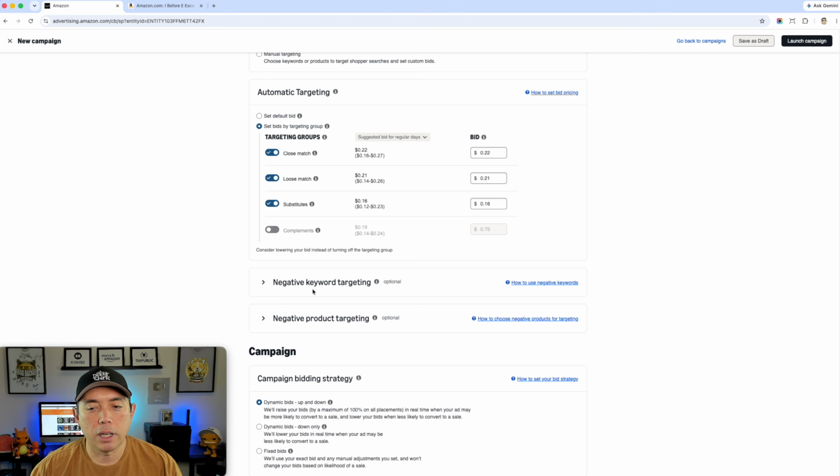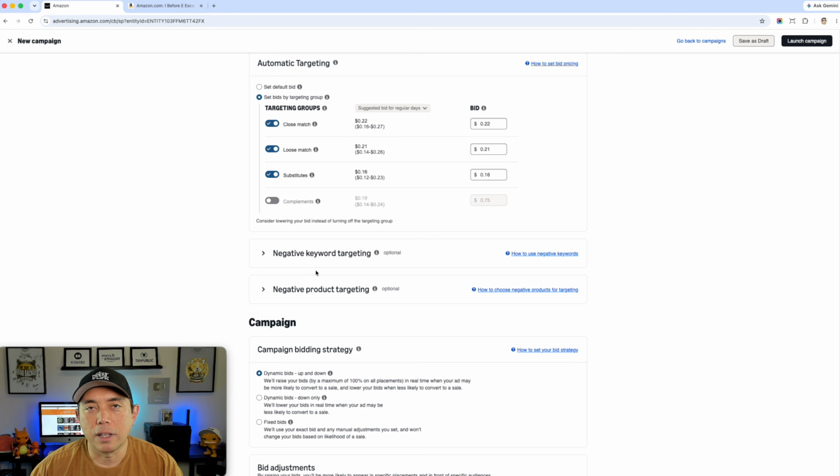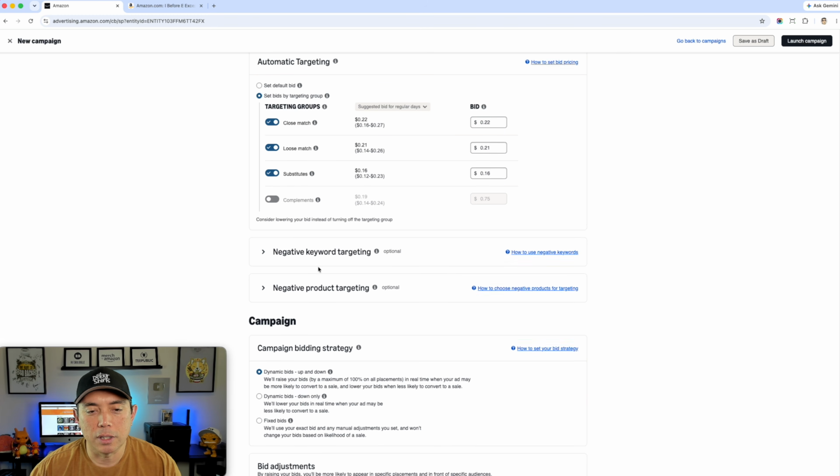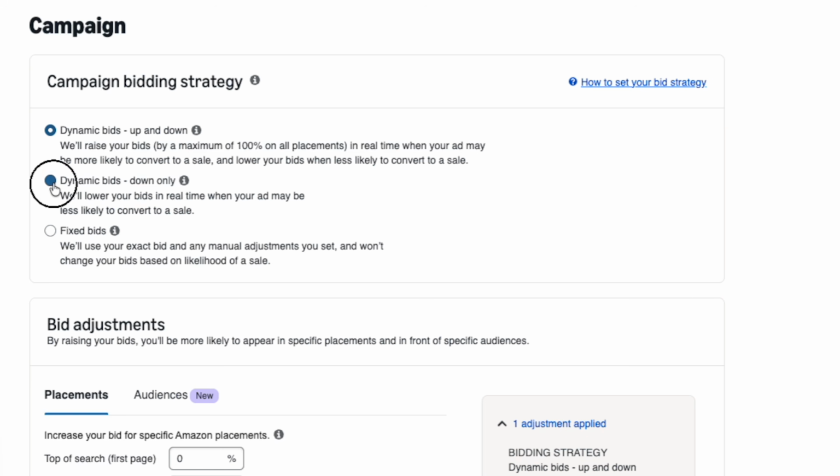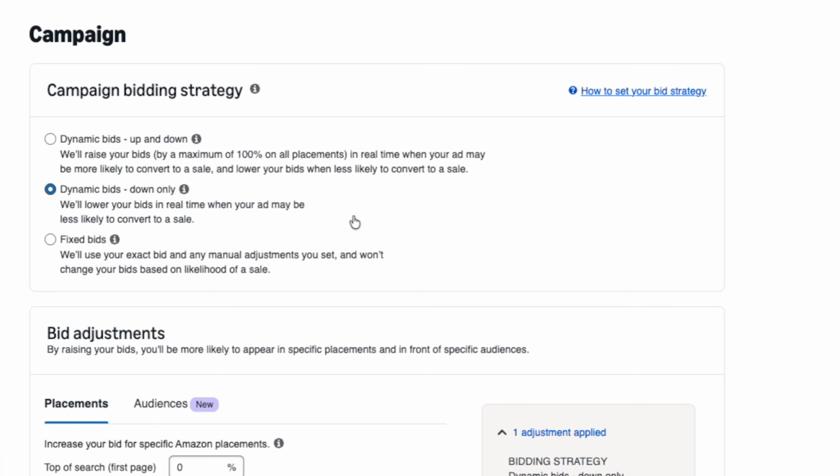Negative keyword targeting, right now we don't need that. I think for a very first ad, I'm going to skip that. Skip this negative product targeting as well. I like to do dynamic bids down only so that it doesn't go up, so you're not spending more than you want.